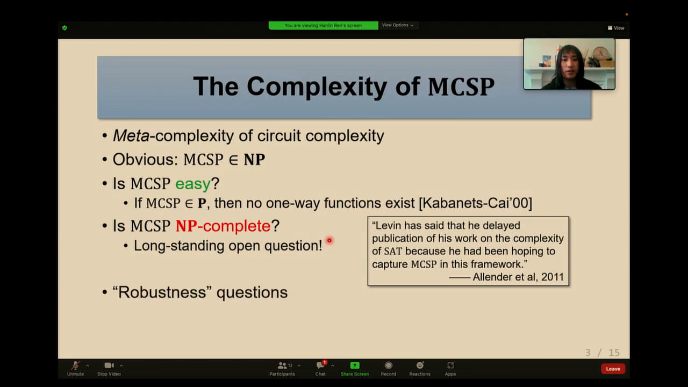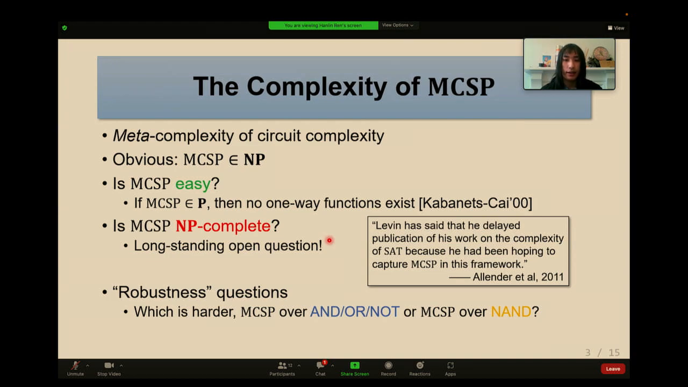What makes it more mysterious is the following robustness question. Let's say we define MCSP over 2 different circuit models, say one over AND or NOT and one over NAND. We don't know if the 2 versions of MCSP have any connection at all. So we haven't ruled out the case that one version of MCSP is super easy, but the other version is super hard. We simply don't know. It would be very interesting to give any non-trivial reductions between these 2 versions of MCSP. So this is what we know about the complexity of MCSP. It's kind of a mystery in some sense.